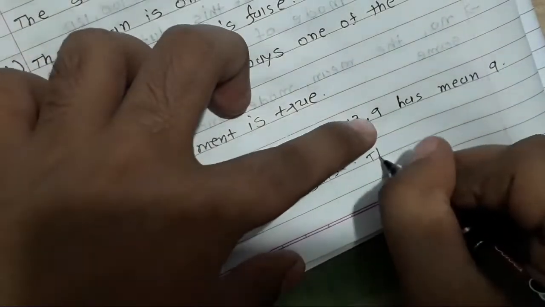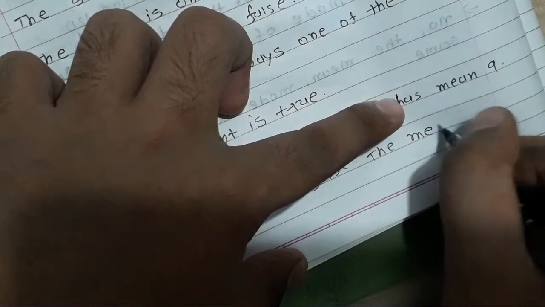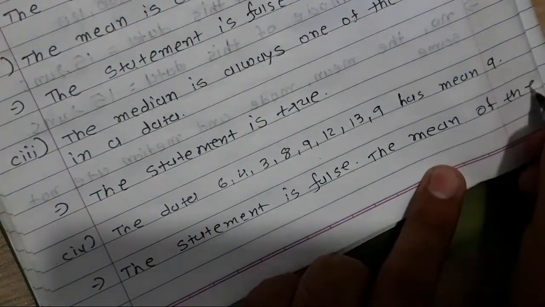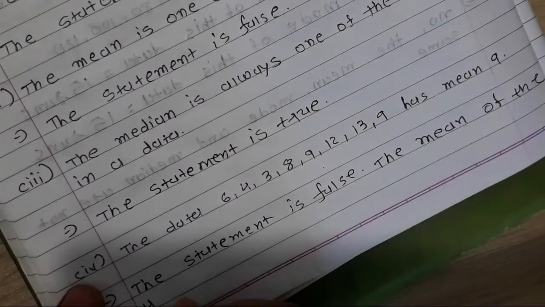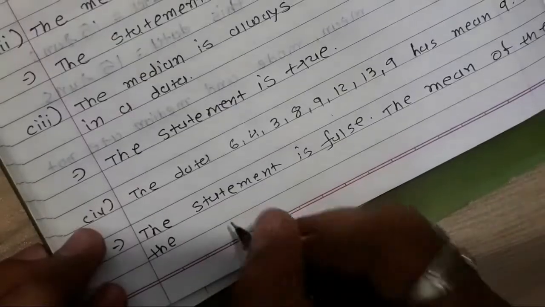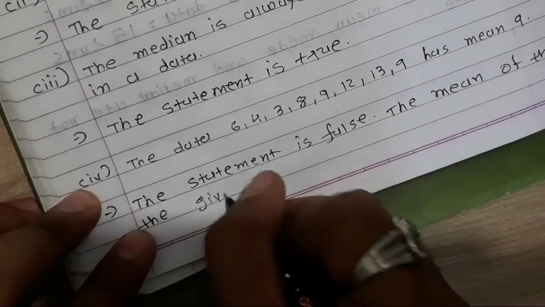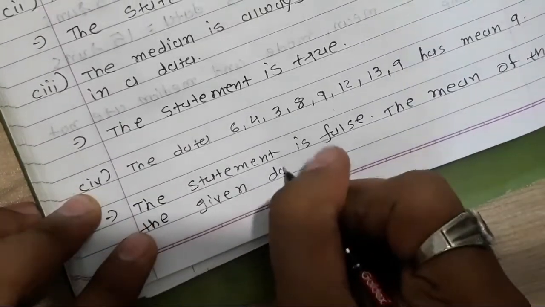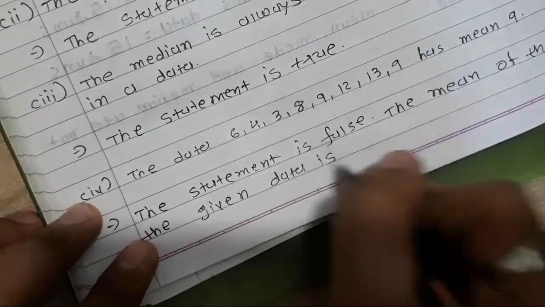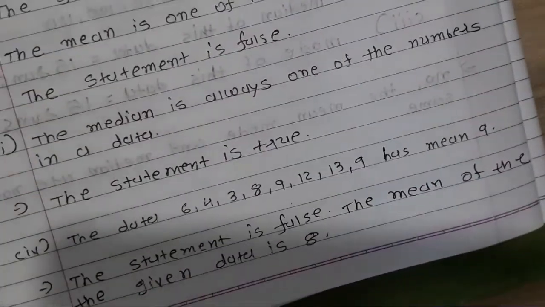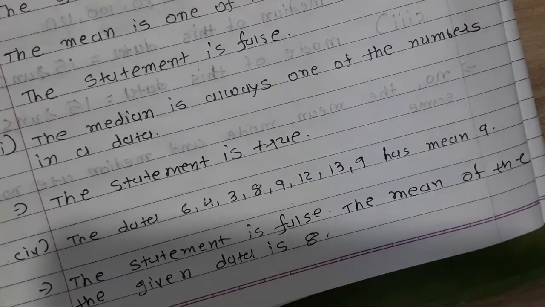The mean of the given data is 8. So this is how we have to find mode, median and mean.